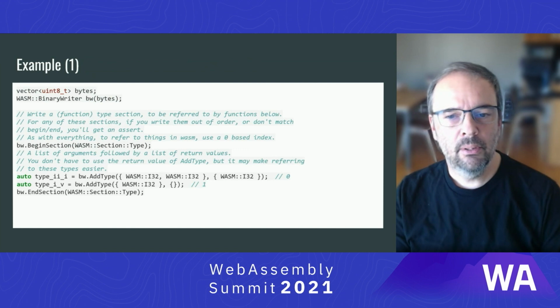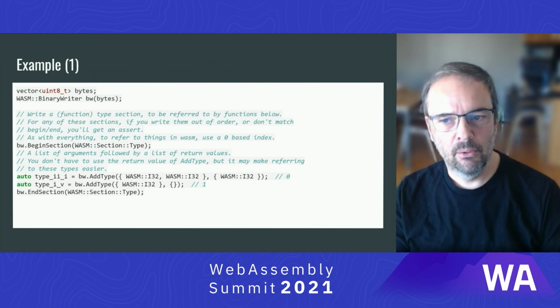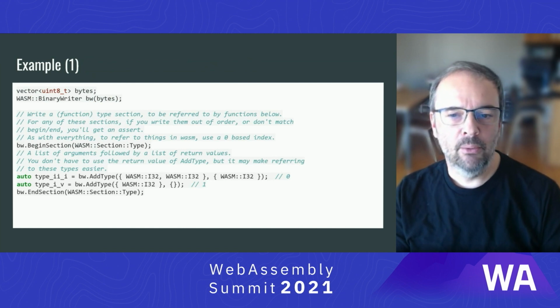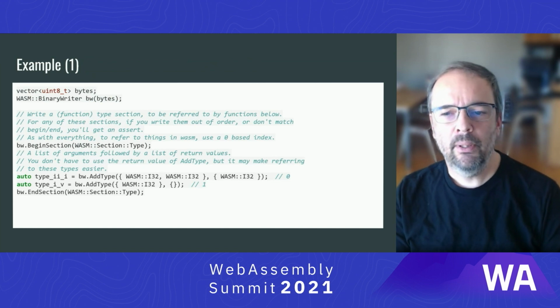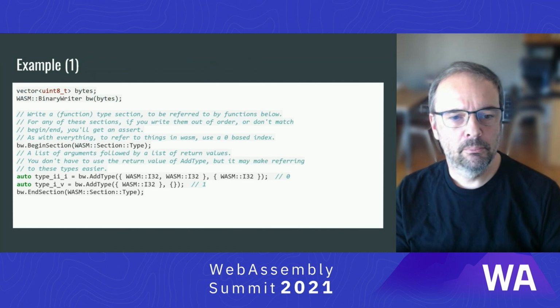The first section is the type section, or more precisely the type signature section, where we must specify every possible type signature we later want to refer to for importing or defining functions. Here we have just two, so it's pretty simple. We hold their indices in variables to make referring to them more readable.